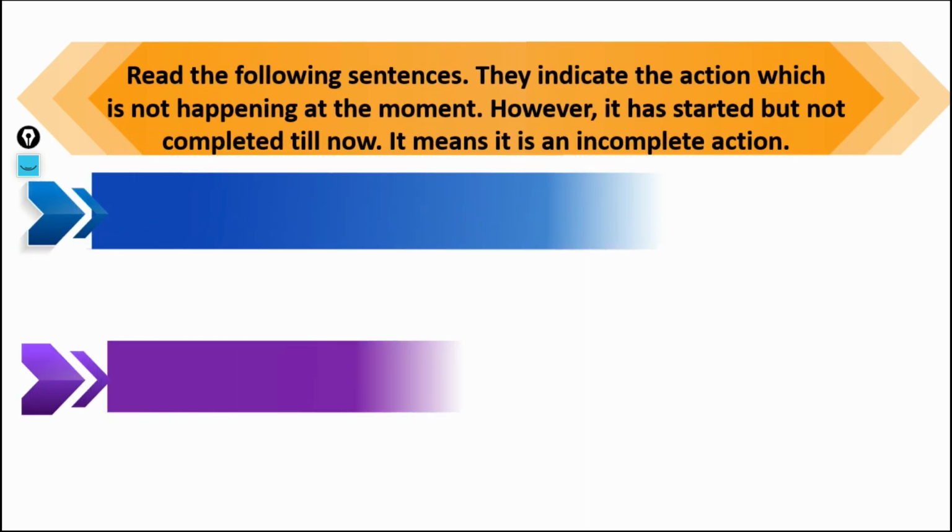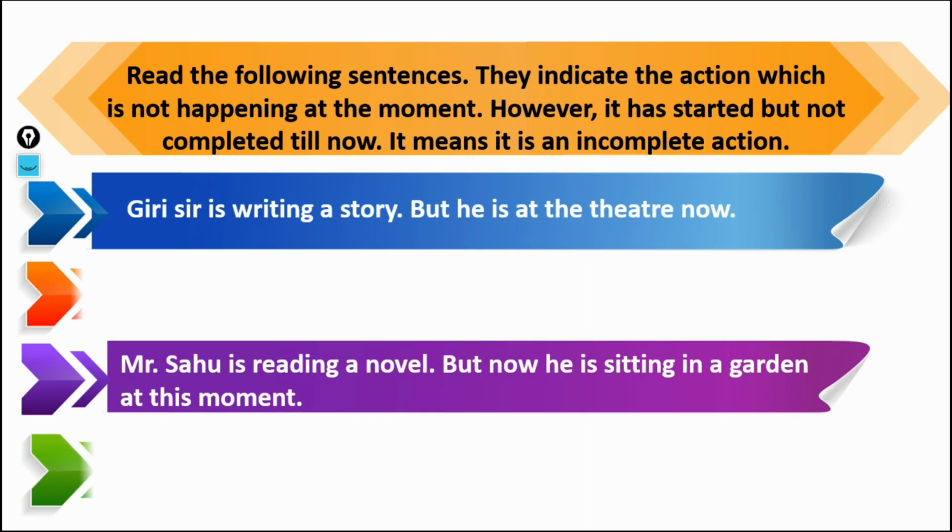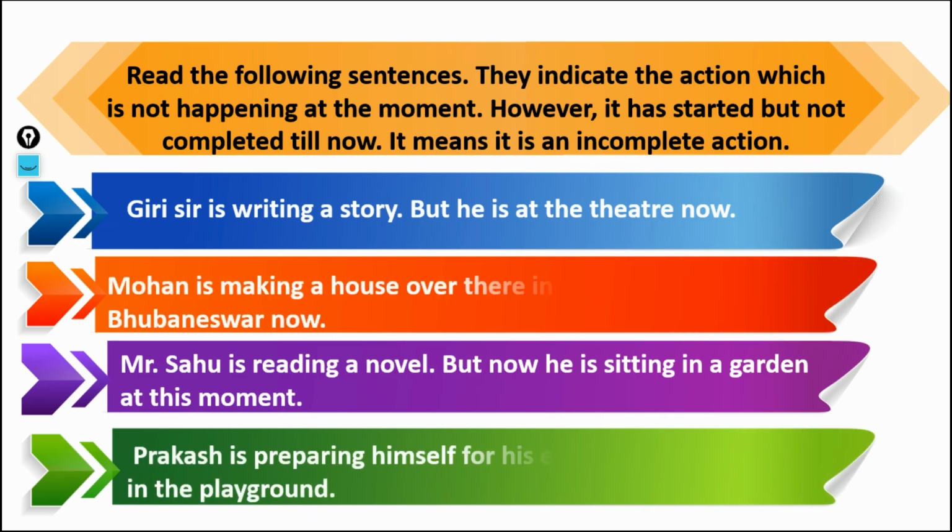Another example: Girish sir is writing a story, but he is at the theatre now. What do you mean by it? That means the work has started, but it is not completed. That is an incomplete action. In case of an incomplete action, we use the present progressive.